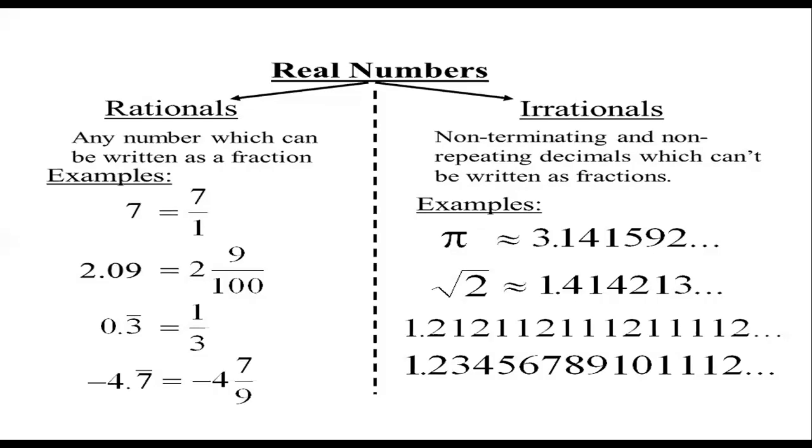Real numbers. This is the most important. First, rational numbers: any number which can be written as a fraction. 7 we can write as a fraction. 2.09: 2 is a whole, and 2 9 by 100, we can write as a mixed fraction or improper also. 0.3 bar, we'll explain you bar.